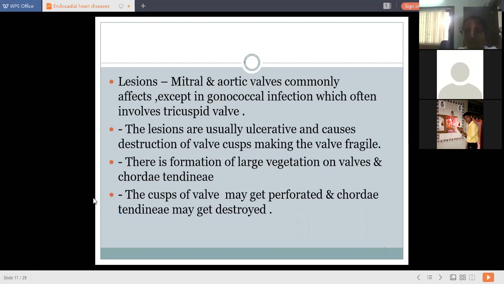So these are some differences with this particular disease. Today we will end with this section, and please read and go through all these topics.